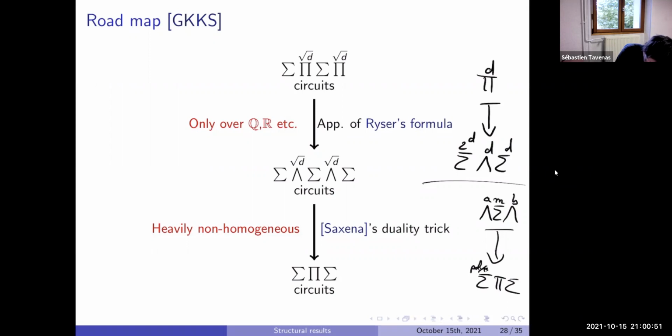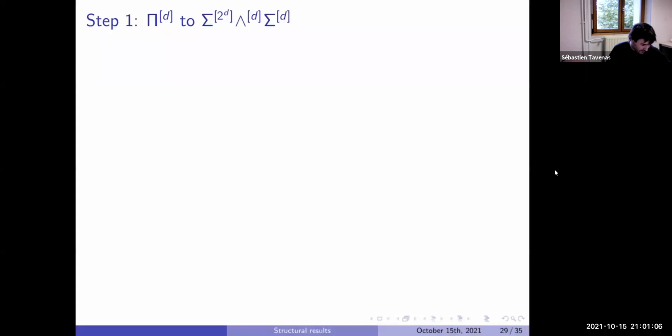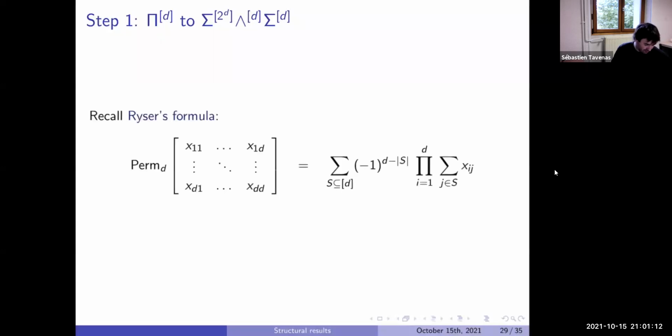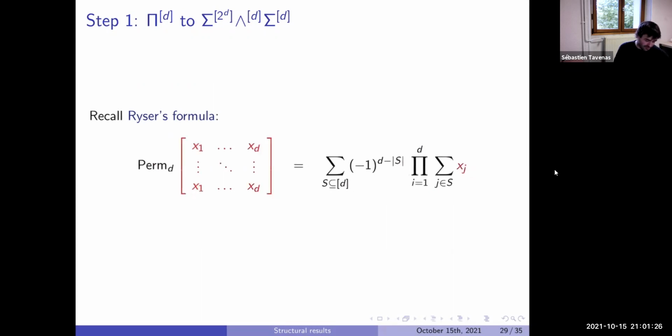Let's write poly of A and B. So the first step is, say we want to transform a product into a sum of exponents of sums. In fact, it's directly a consequence of the Ryser formula. If you take the permanent, the Ryser formula is a formula of size 2 to the n for the permanent. And now the idea: you can take the same variable in each column. So we put x1 in column 1, x2, and so on up to xd.